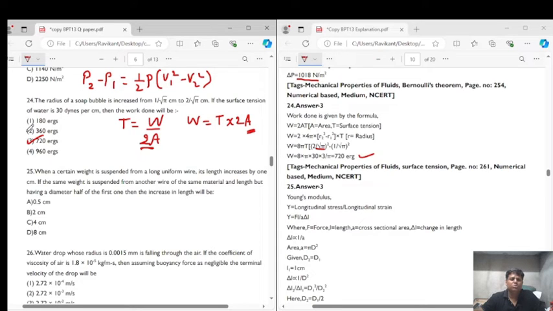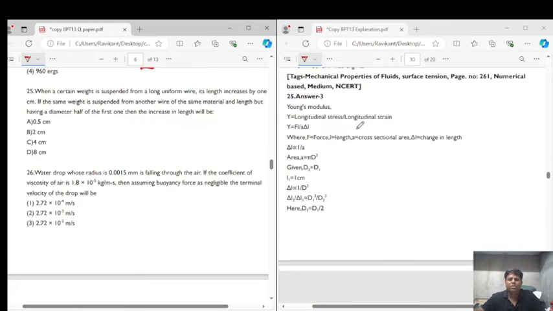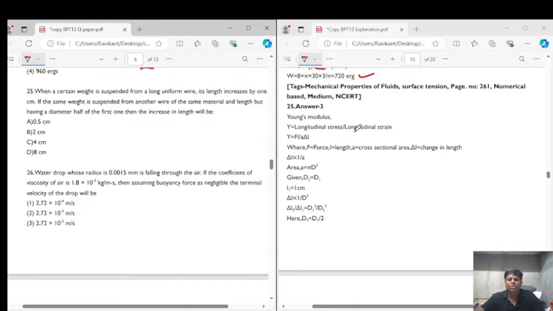Now let's get into question number 25. Question number 25 says when a certain weight is suspended from a long uniform wire, its length increases by 1 centimeter. That is small l, they have given it as equal to 1 centimeter.